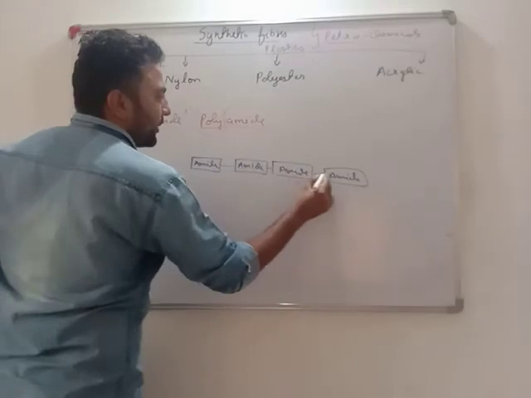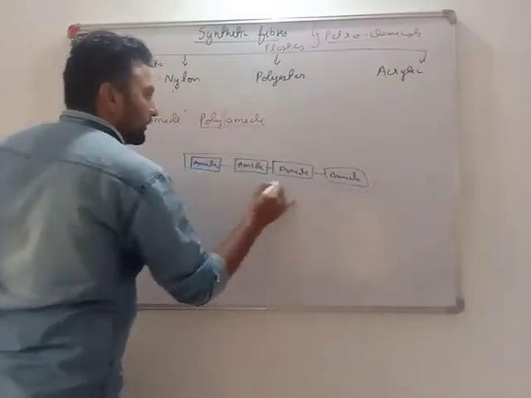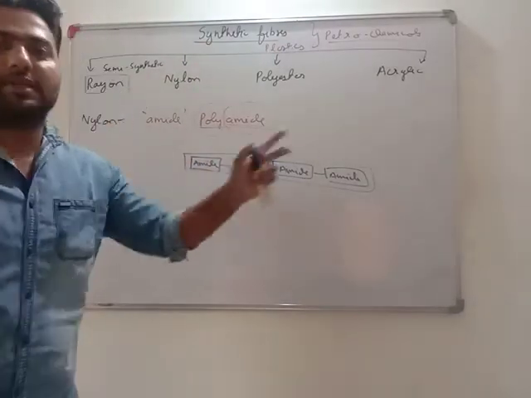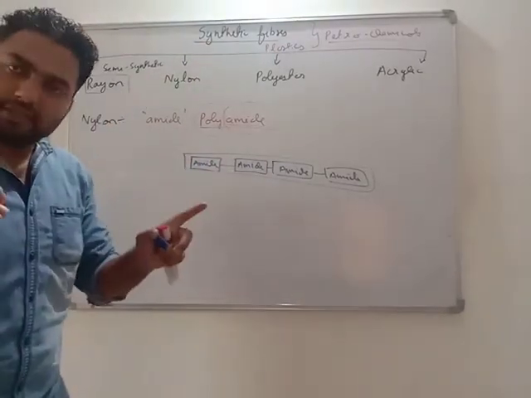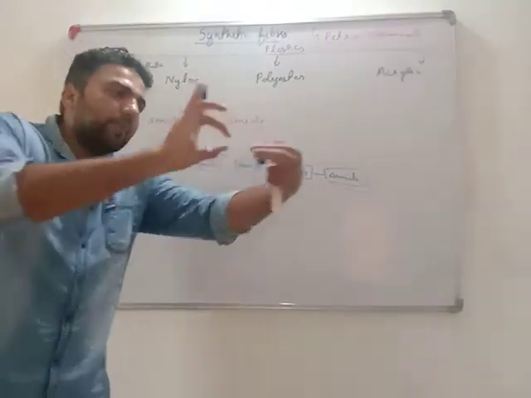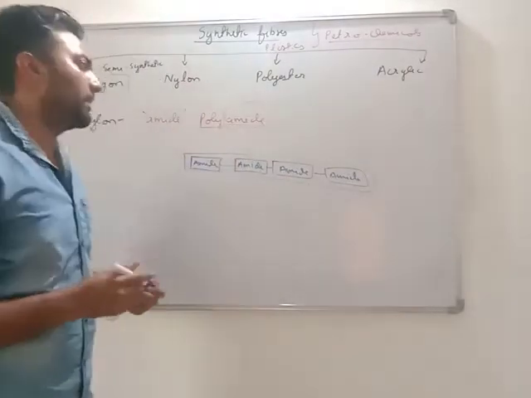Lakhs and crores of amides, when joined together, they form nylon. All the synthetic fibers and plastics are polymers. I am telling you, all the synthetic material is made like this only. Repeated chemical units are joined and we get either a sheet or a fiber.